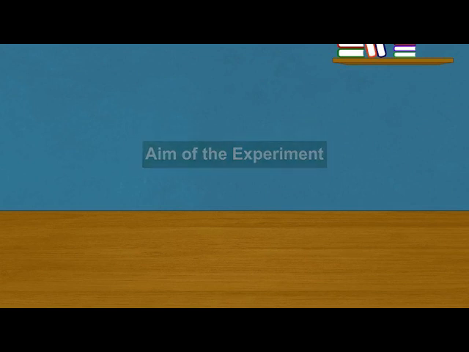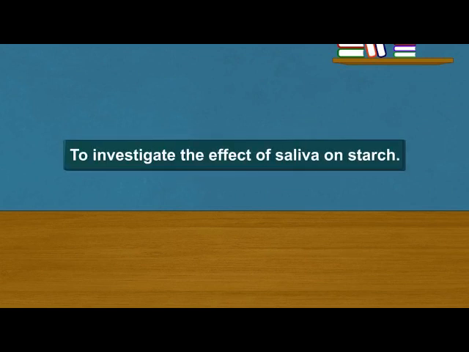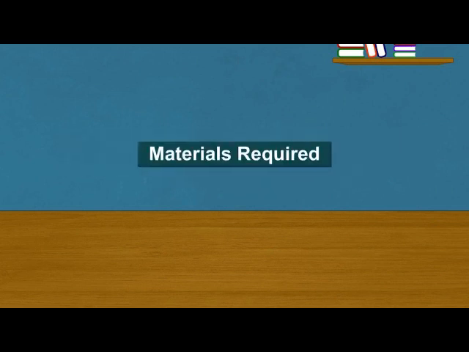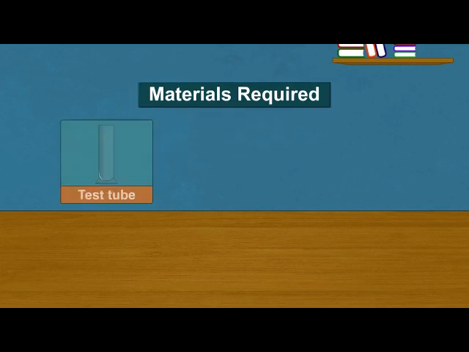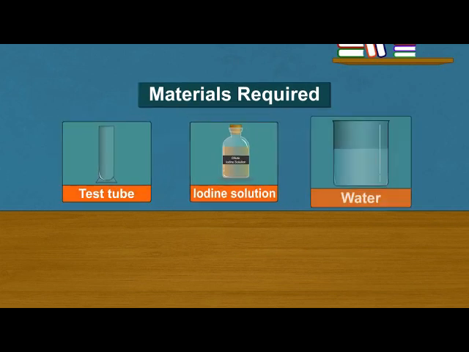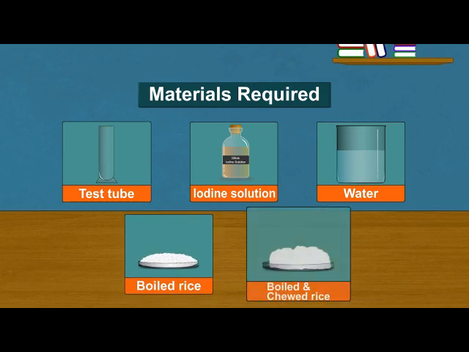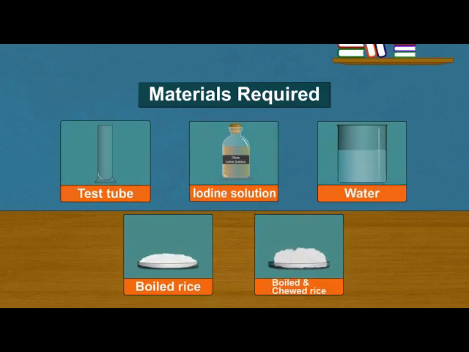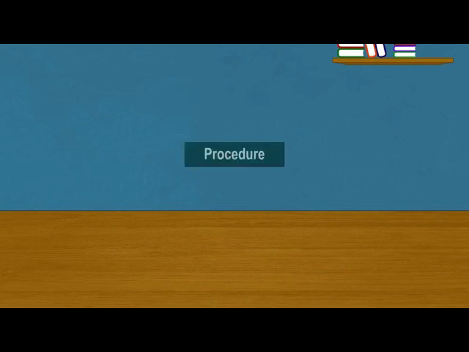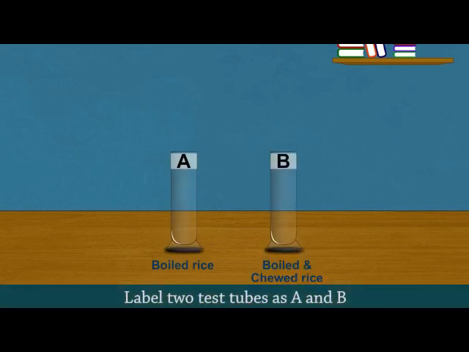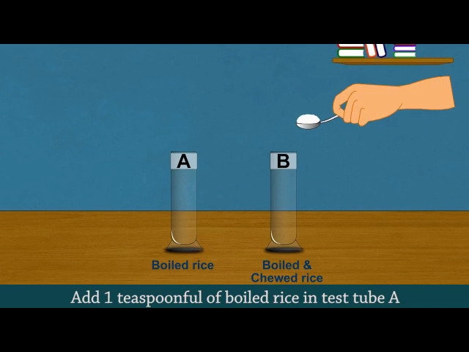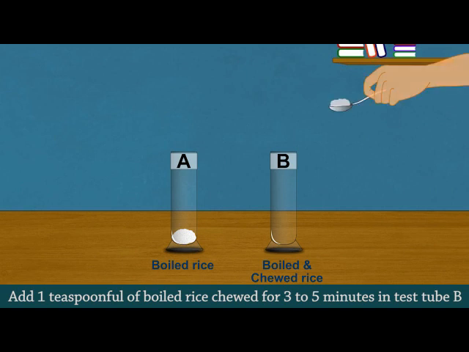Aim. To investigate the effect of saliva on starch. Materials required: 2 test tubes, iodine solution, water, boiled rice, boiled and chewed rice. Procedure. Label 2 test tubes as A and B. Add 1 teaspoonful of boiled rice in test tube A. Add 1 teaspoonful of boiled rice chewed for 3 to 5 minutes in test tube B.